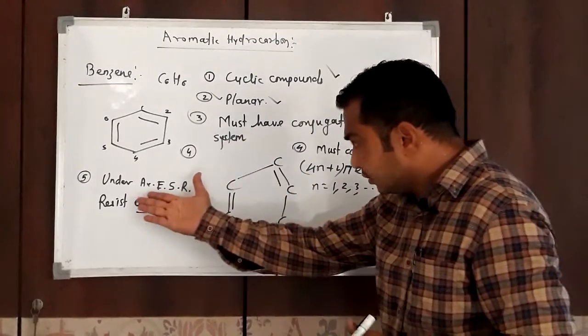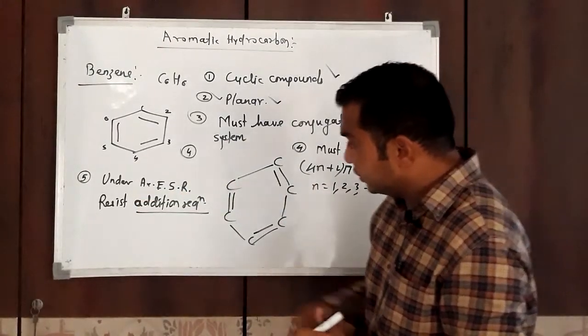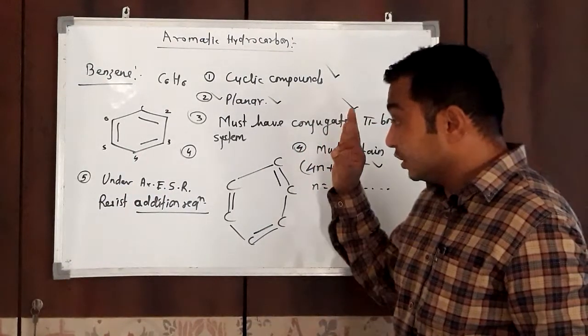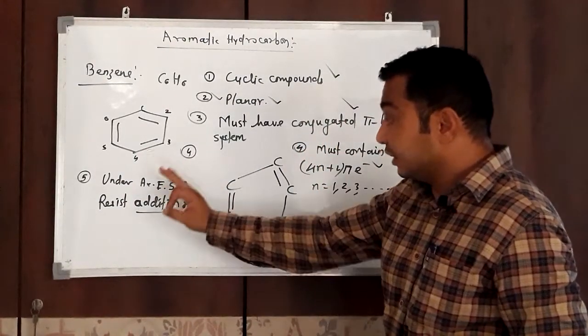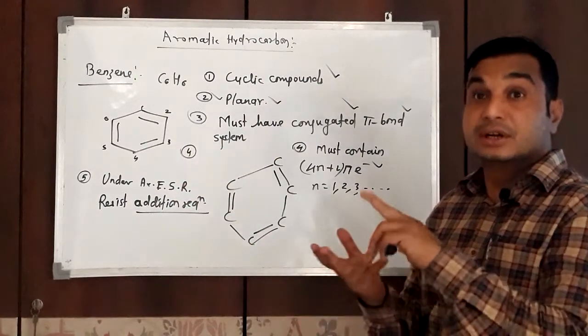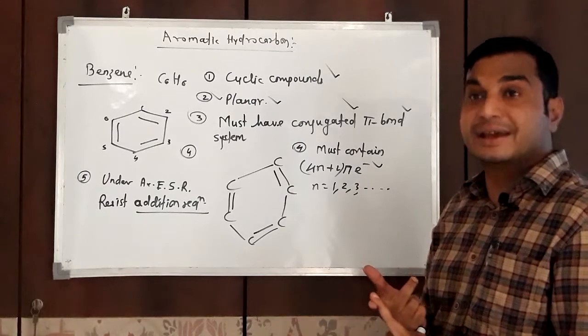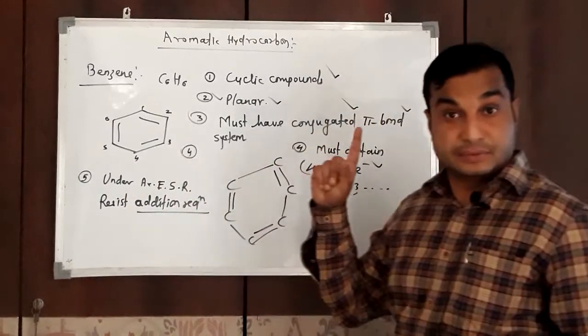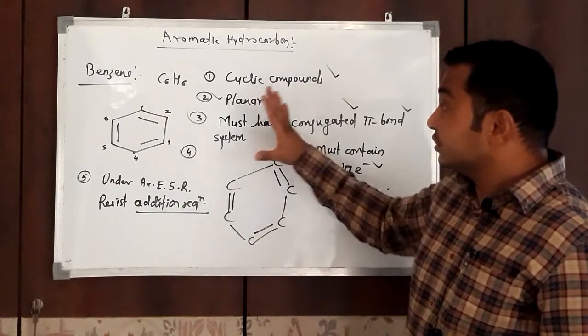And the remaining condition is that all aromatic compounds easily undergo aromatic electrophilic substitution reactions like nitration, sulfonation, alkylation, acylation, etc., and they resist addition reaction. So these conditions are required.